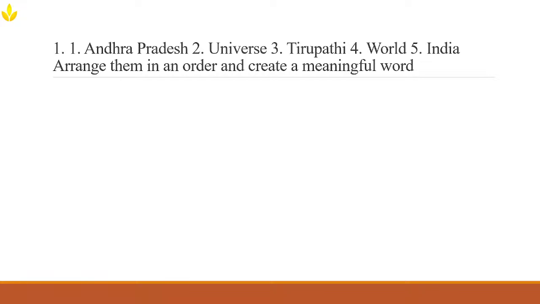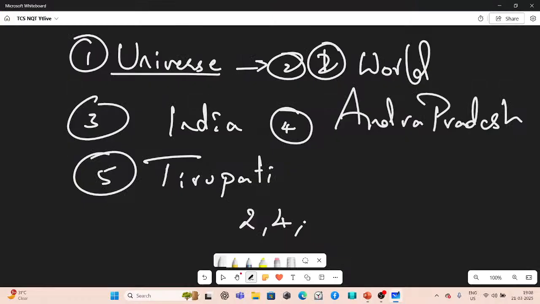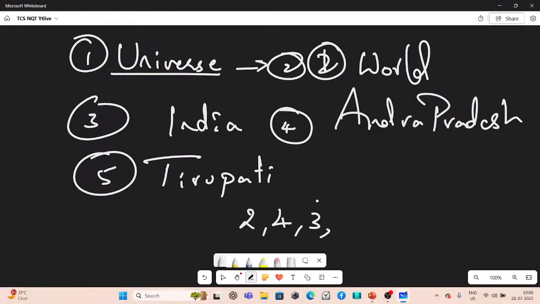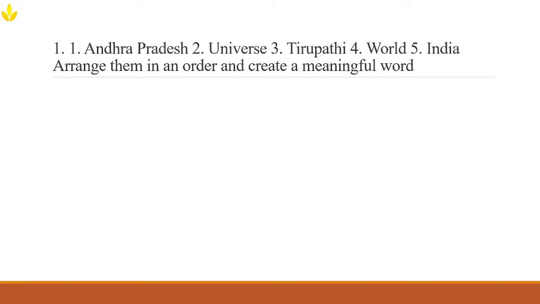The next one has to be 3, Tirupati, yep. And the next one, Tirupati, and then Andhra Pradesh should come. Then 5.